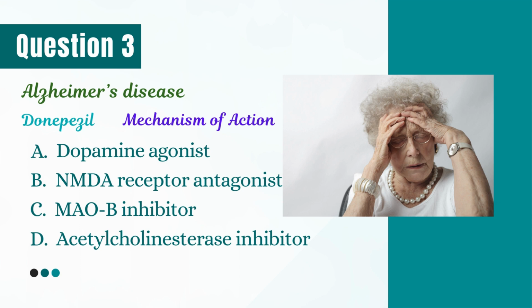Question 3. A 70-year-old patient with Alzheimer's disease is prescribed donepezil. What is the mechanism of action of this drug? Correct answer is D, acetylcholinesterase inhibitor. It increases acetylcholine in the CNS, which is reduced in Alzheimer's. Dopamine agonists are used in Parkinson's, not dementia. The NMDA antagonist memantine is also used but not donepezil. Monoamine oxidase B inhibitors, Parkinson's drugs like selegiline, are not used here.